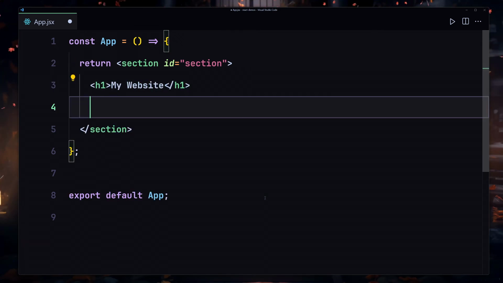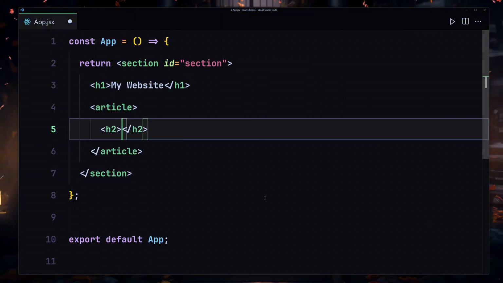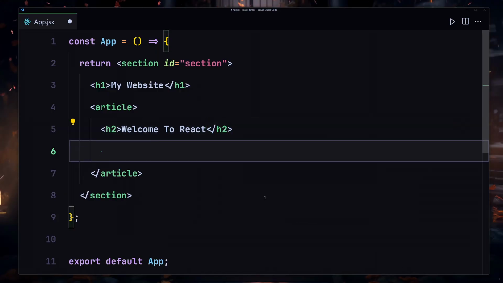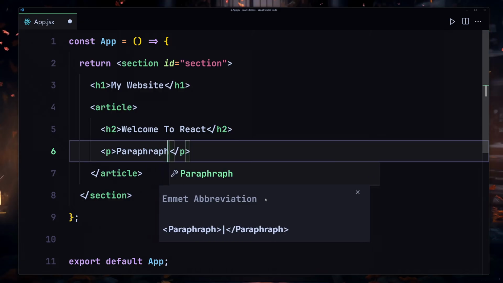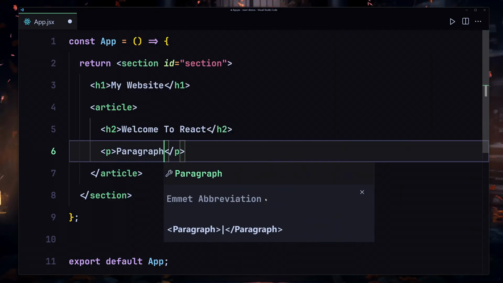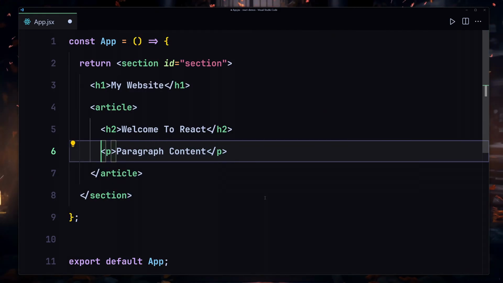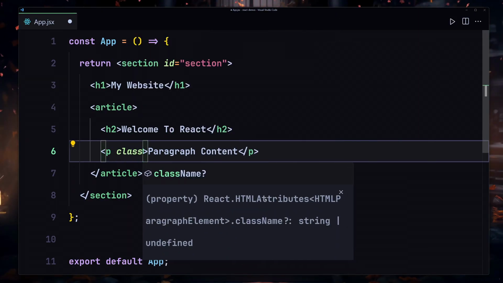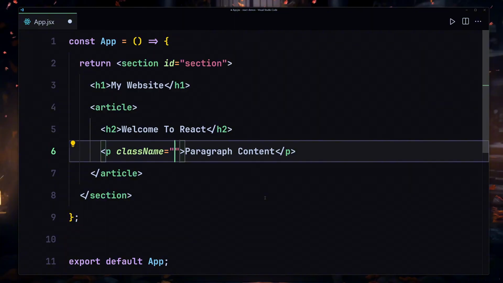my website. Underneath this h1 I'll create my article, and inside this article I'll create an h2, which will say welcome to React.js. Now underneath this h2 I'll create a paragraph, which will say paragraph content or text. I'm going to also provide a class name to it, and by the way, instead of writing a class, you have to write className, and I'm going to tell you why, but you have to write className for now. And I'll give the className of text right here.